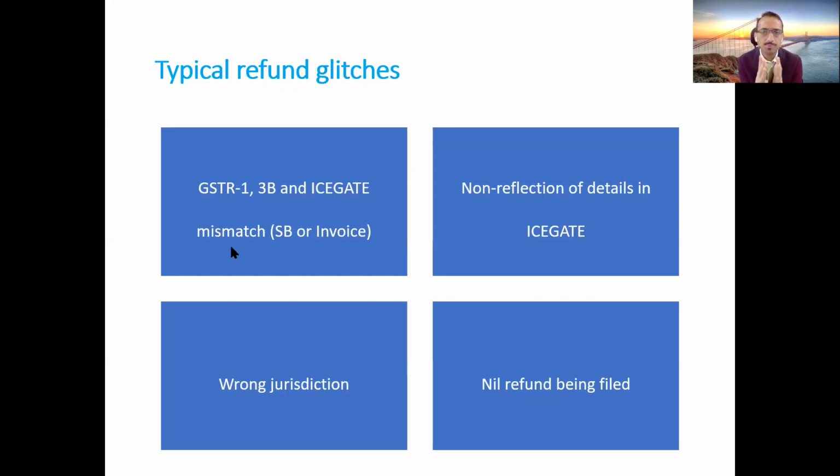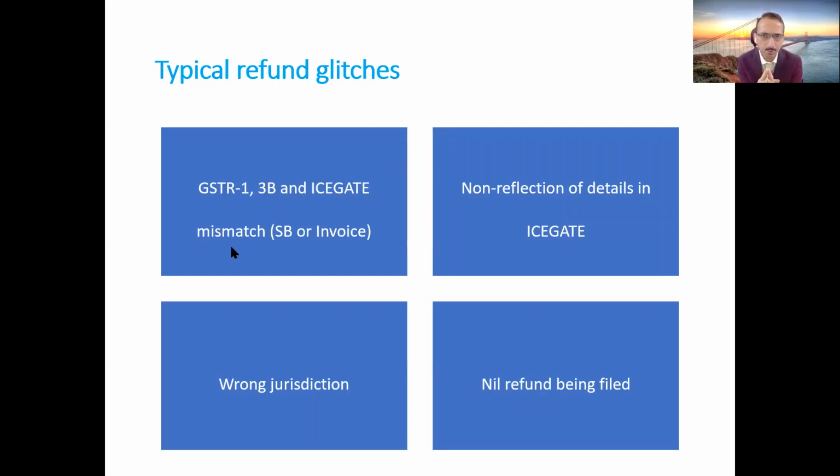In certain cases, it has been observed that the refund file, which is typically with the jurisdictional authorities, gets allotted to some other person than the jurisdictional authorities, and that's where again the refunds do not get processed. So in such cases, friends, you will have to again communicate with the jurisdictional authorities and the authorities to whom the file is wrongly allotted, and then they are expected to get it resolved. There is one particular circular on this matter, wherein it has been said that within 3 to 5 days the reallotment can happen, although practically we have seen that it takes around 1 or 2 weeks, and the matters get reallocated to the right jurisdiction.